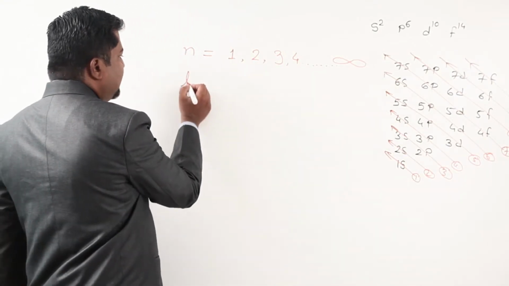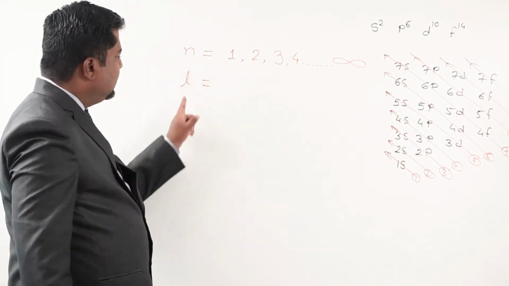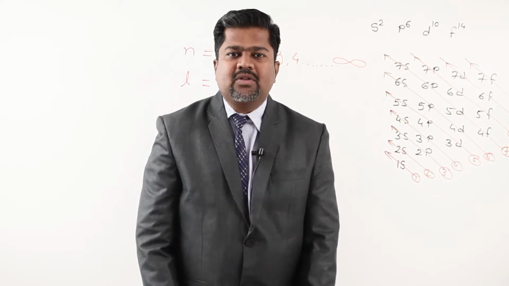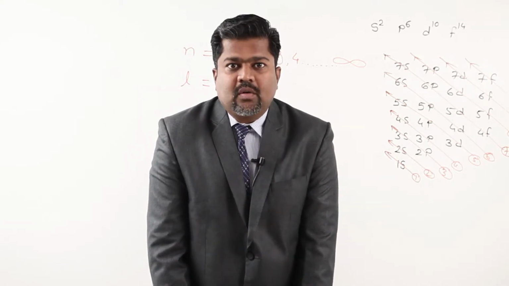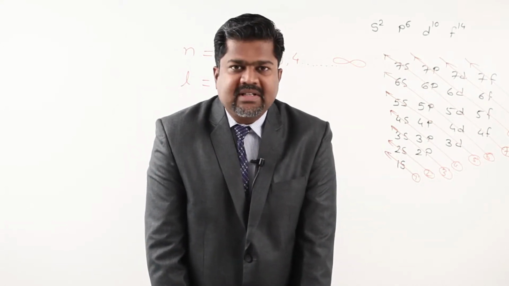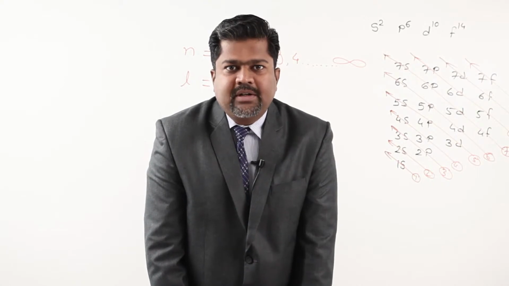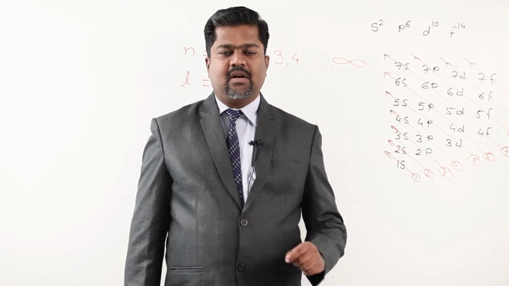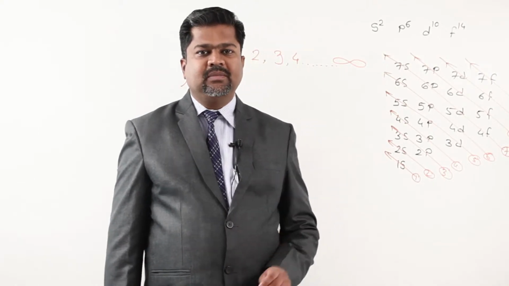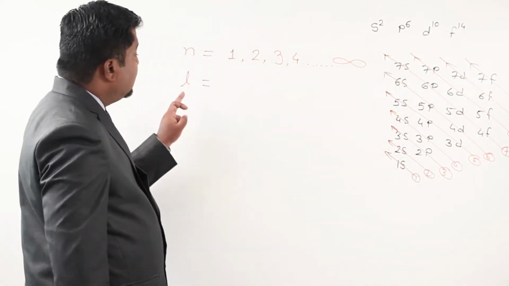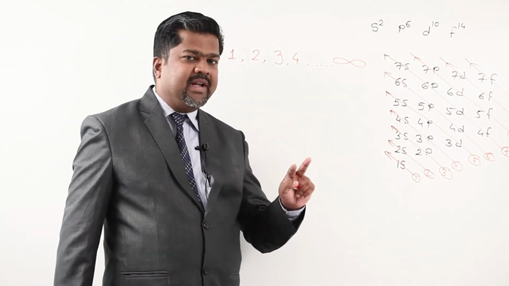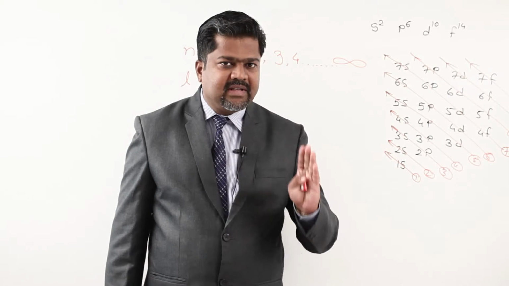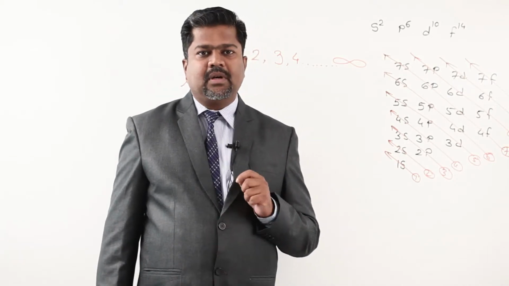Now the second quantum number is denoted by the letter l. This second quantum number is called the azimuthal quantum number. I am revising the name: azimuthal quantum number. So first is the principal quantum number, second is the azimuthal quantum number, which in general language we can call the subshell.